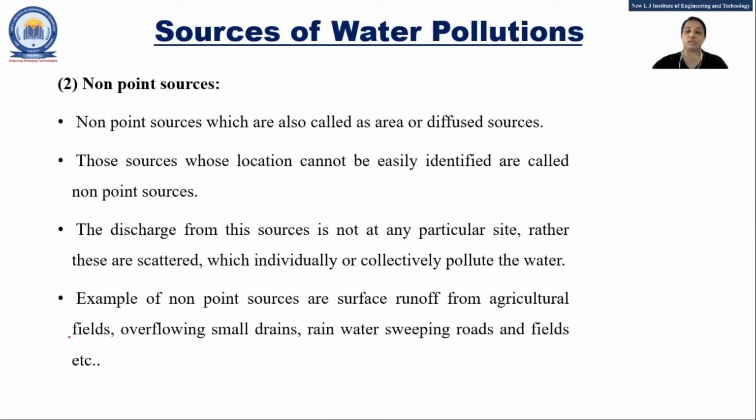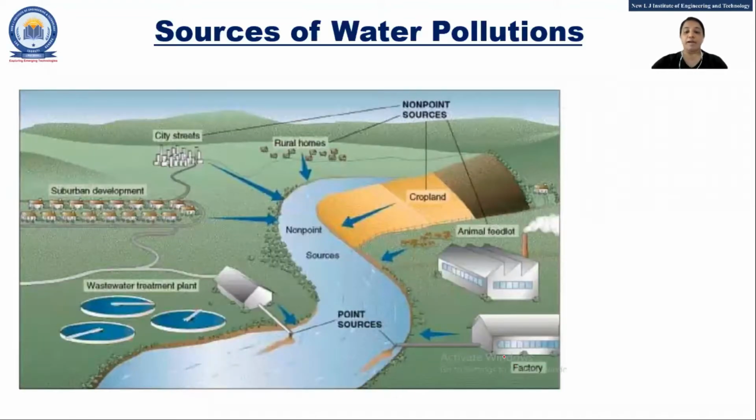Non-point source means we don't know the exact location. The location will be scattered. They are also called area sources. Since we don't know specifically where it comes from, we can't go for treatment of a non-point source. You can see in this figure also, point source is coming from a specific location. For non-point, suppose there is a society with one lane and one common sewage, we can't identify from which home the water pollutants are coming, and that will be mixed with the water. So that is an example you can give.